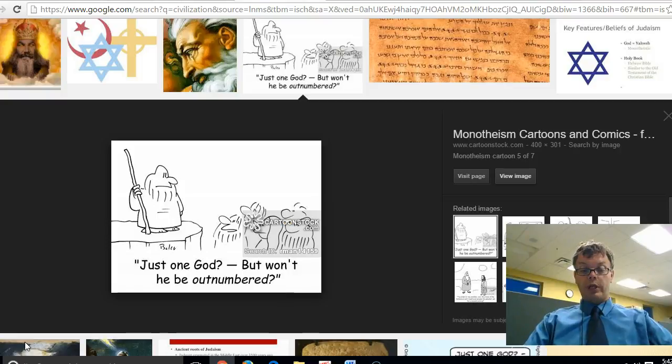Hebrews believed in one God, and this will be very significant to be the foundation of Judaism, Christianity, and even later Islam, which would be very significant in the future.